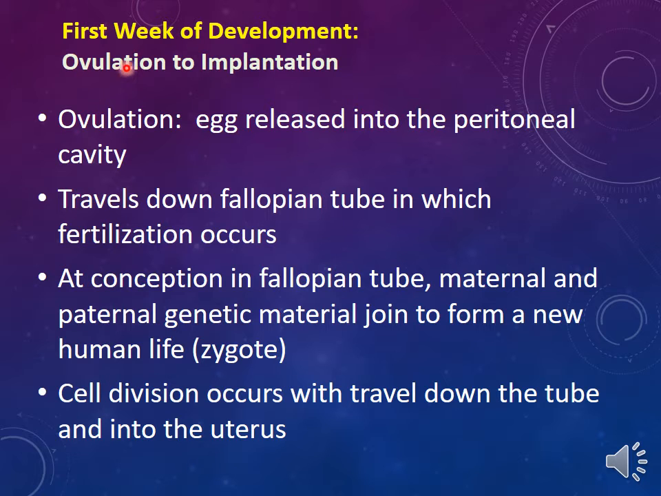As I mentioned before, the first week of development begins with ovulation and ends with implantation. The ovulation involves egg release into the peritoneal cavity. This released egg will travel down the fallopian tube, in which the fertilization occurs. At conception in the fallopian tube, maternal and paternal genetic materials join, forming a new human life, which is termed the zygote. Cell division occurs with the travel down the tube and into the uterus.